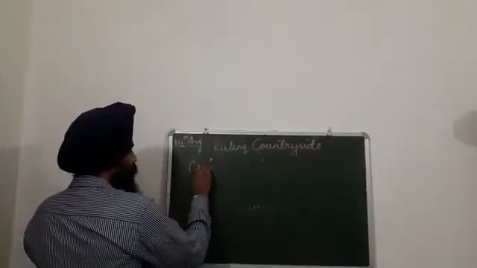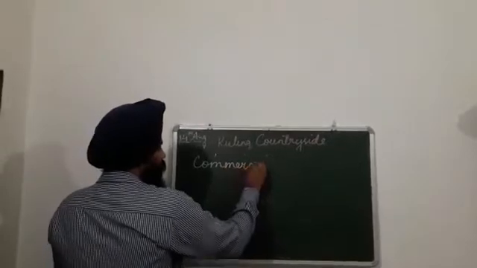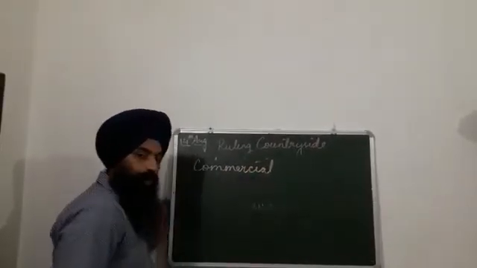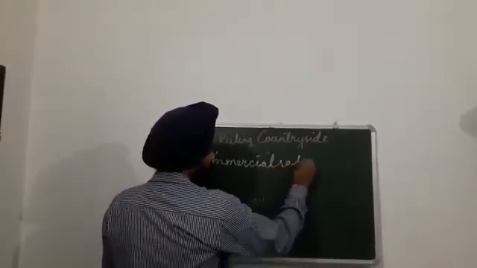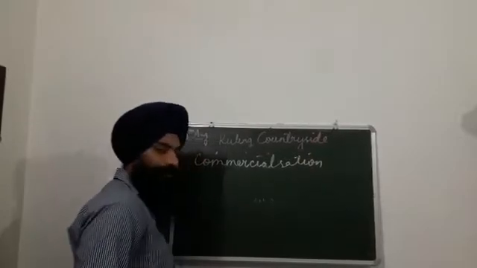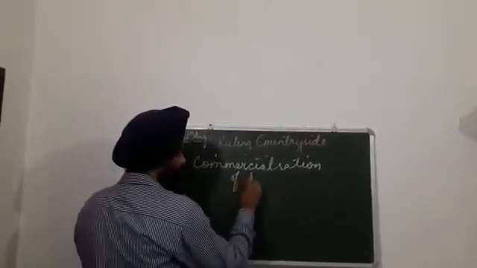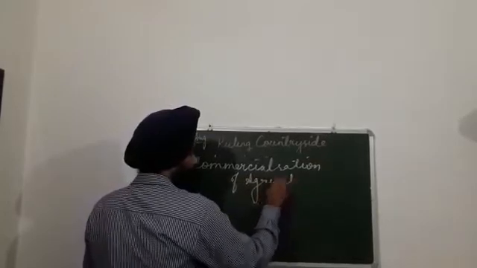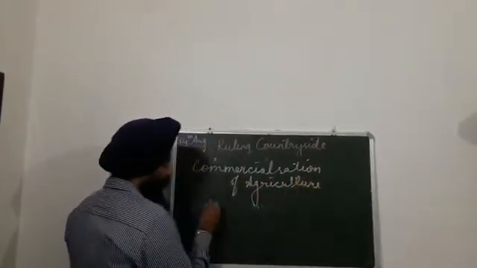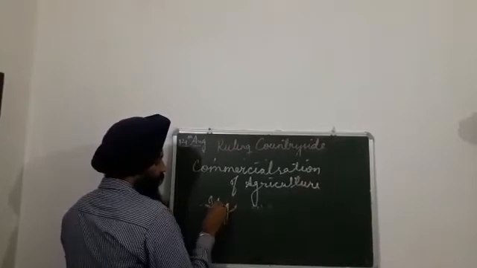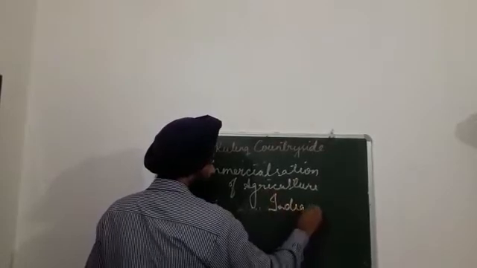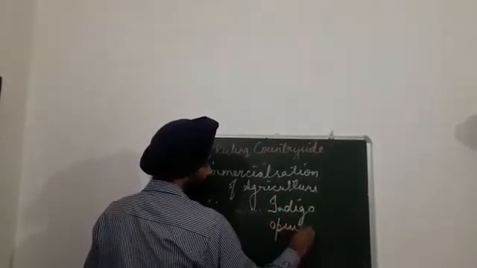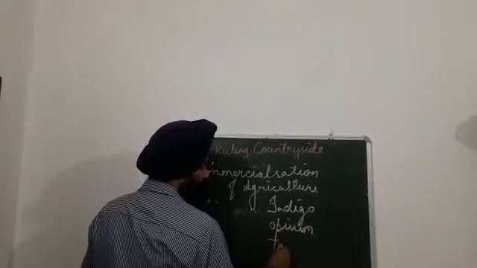After that, we discussed the commercialization of agriculture. When the Britishers required more profits, for this they commercialized agriculture in India. They introduced cash crops: indigo, opium, tea and coffee.